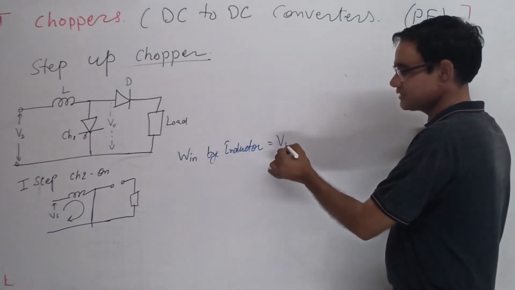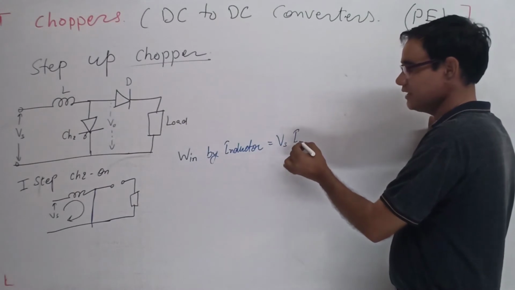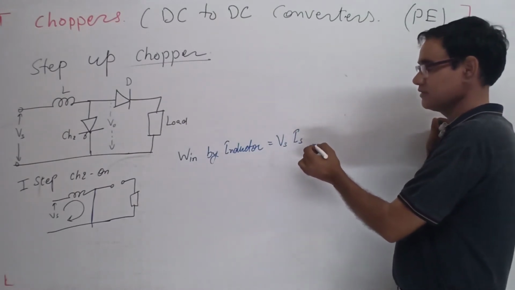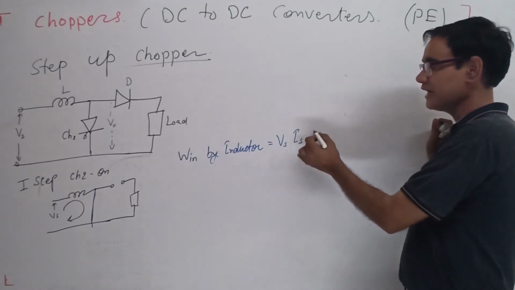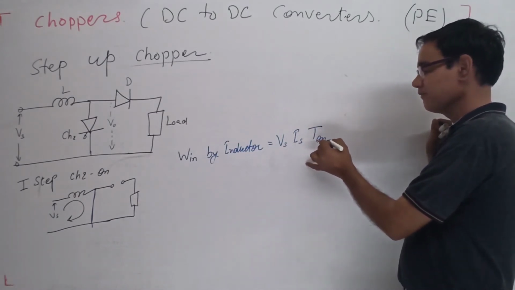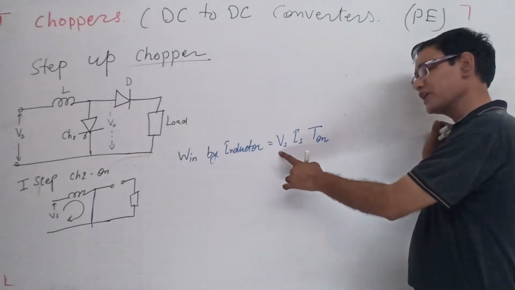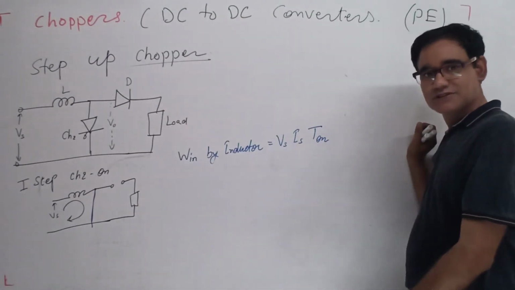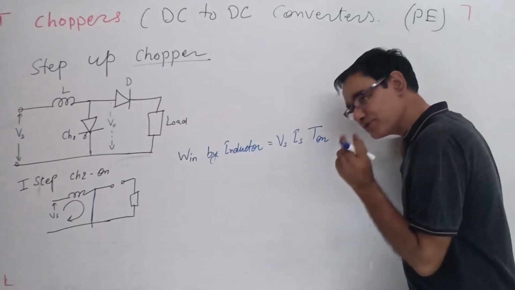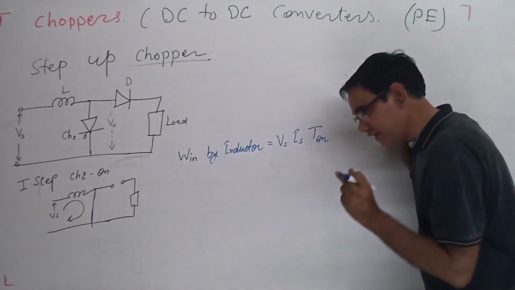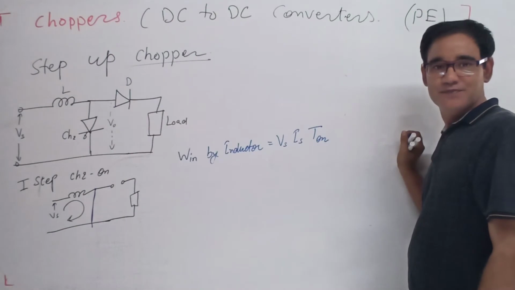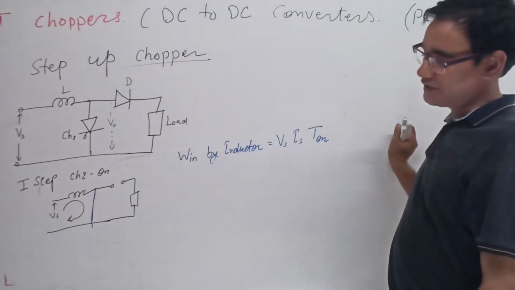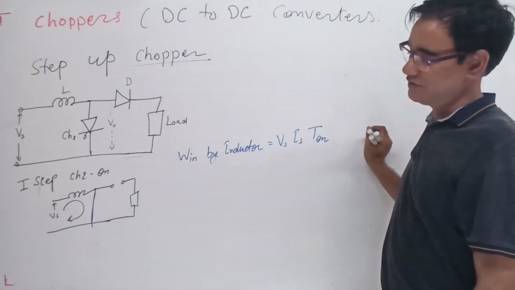The voltage is Vs, the current is Is, and the time is T on. This voltage and current is the power, and power into time is the energy. It is the energy absorbed by the inductor during the T on cycle. So during this on condition, the inductor absorbs the energy.